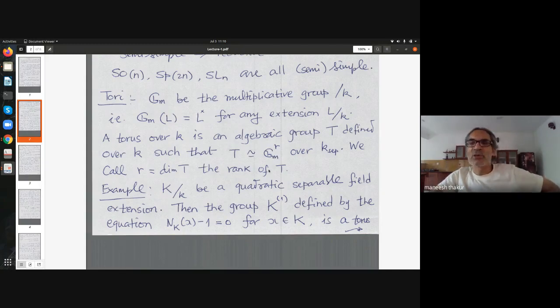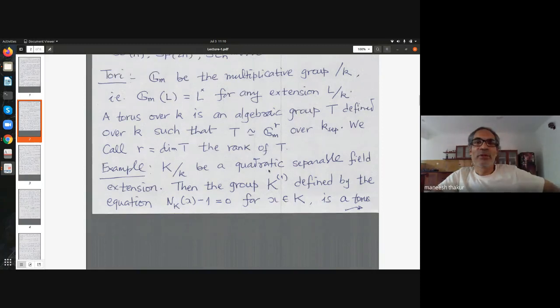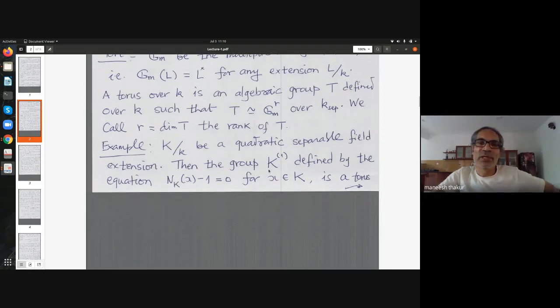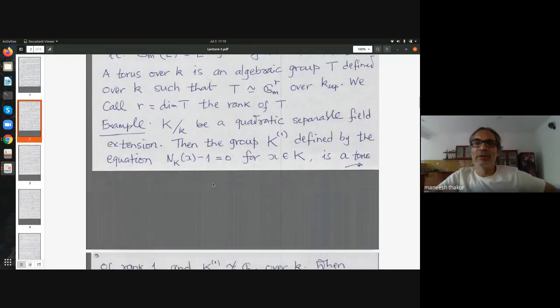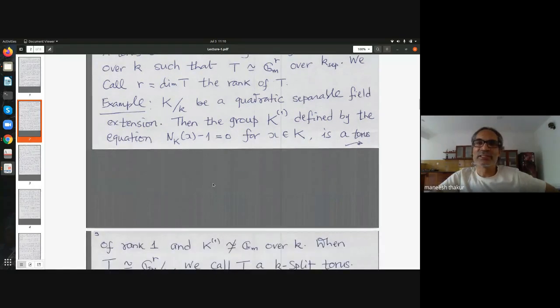So such a thing is called a torus defined over K. A typical example one gives is of a separable quadratic extension, and look at the norm one elements there. So that is defined by this equation. So it's an algebraic group, and one can see in the exercise session.